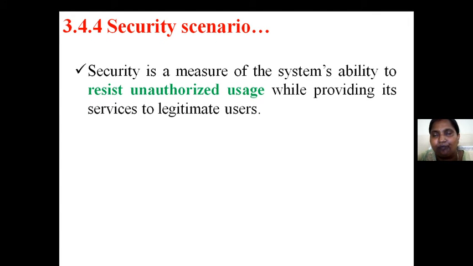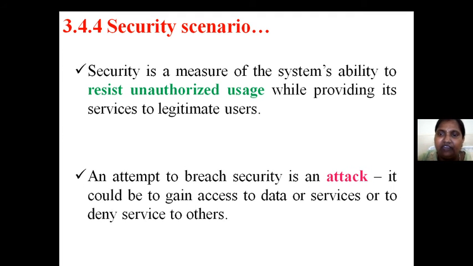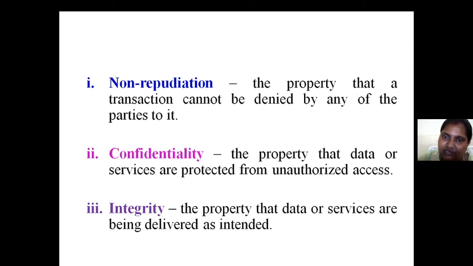Security scenario. Security is a measure of the system's ability to resist unauthorized users. Whenever a third person or outside person is not able to enter the system, it means your architecture or system is perfectly secured. If that is not the case, automatically problems will occur and data will be lost. An attempt to breach security is called an attack. So an attack has occurred in our system and data was lost.